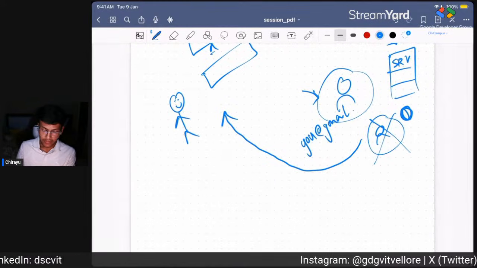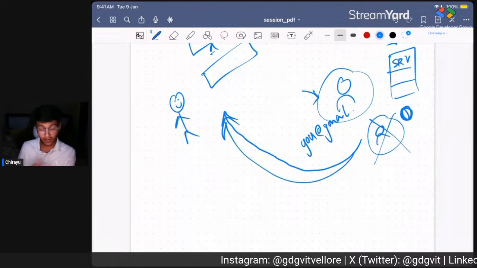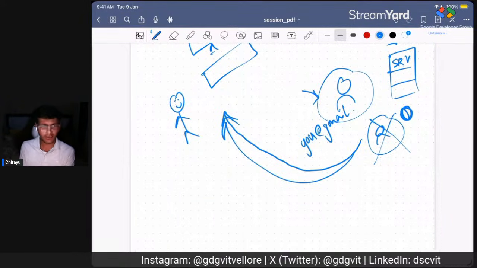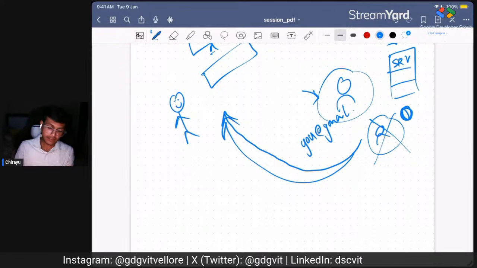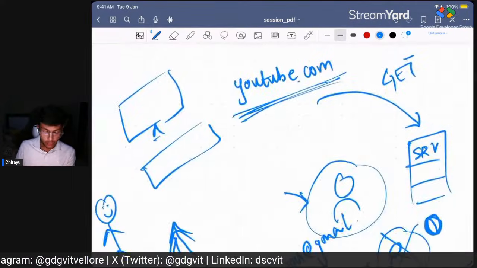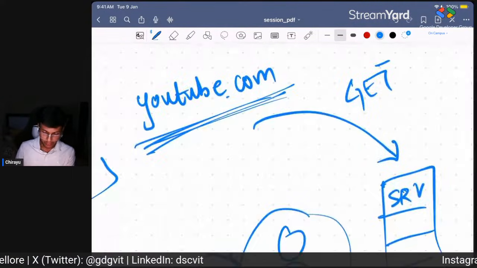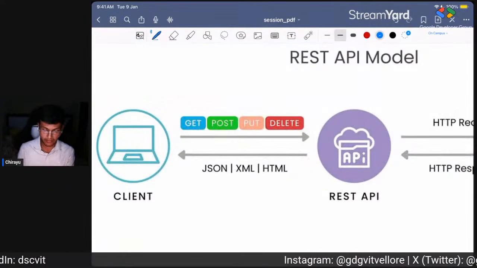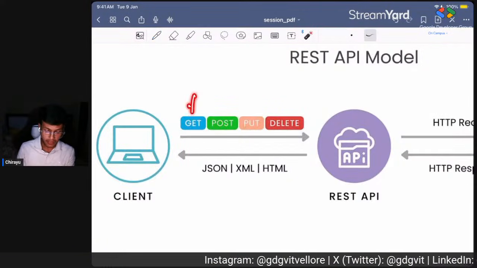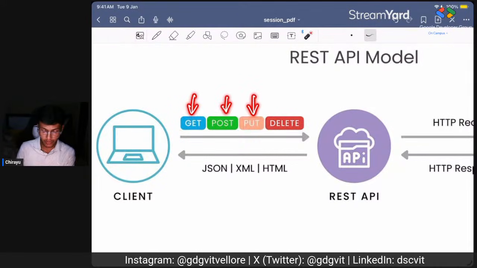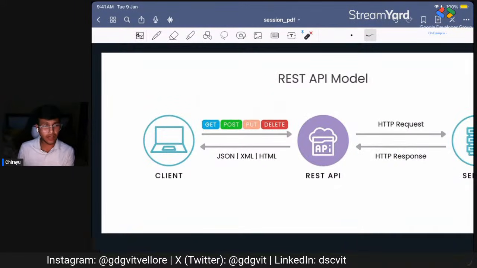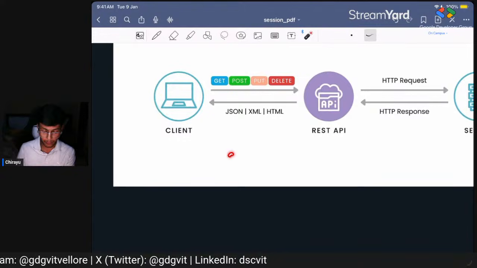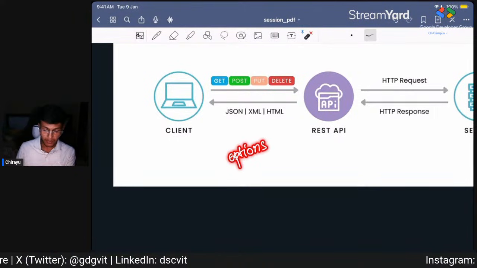So YouTube will send this stream or any particular web page that you want to see to you, and you guys can see that. Now we don't just have a GET request, we also have some standard requests such as the GET request, the POST request, PUT request, DELETE request, and we also have a special request which is OPTIONS.